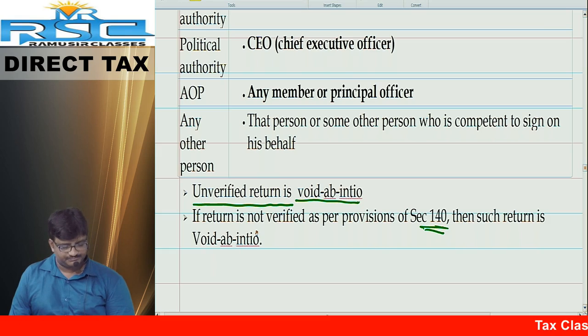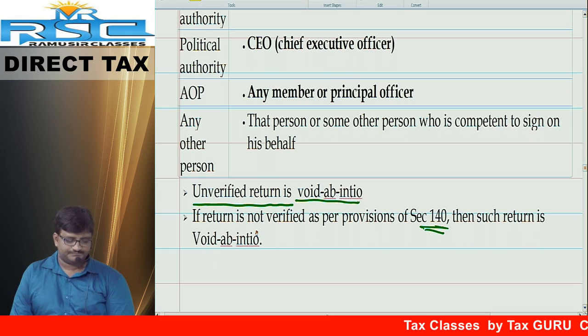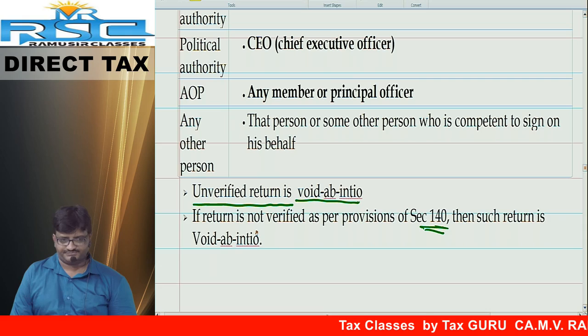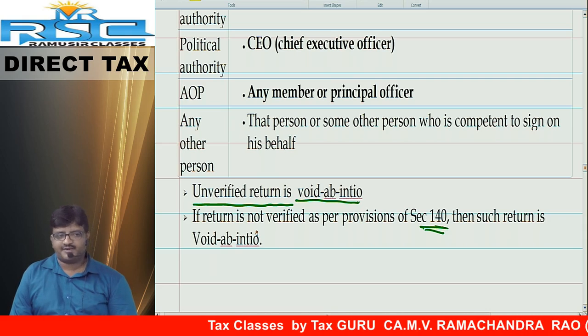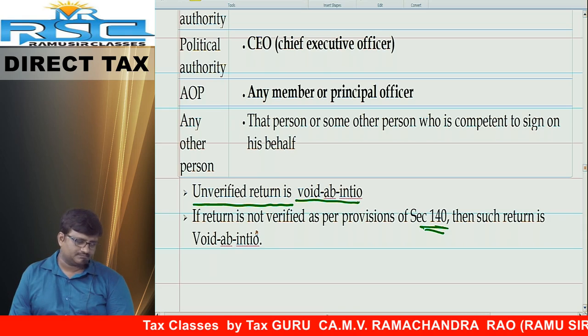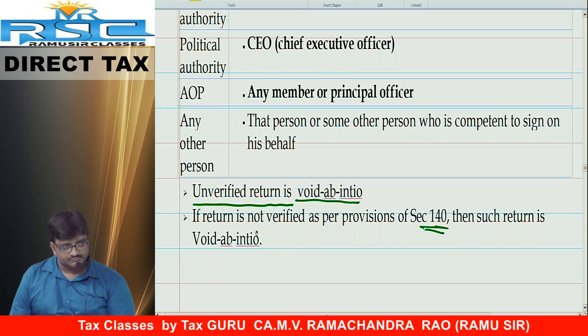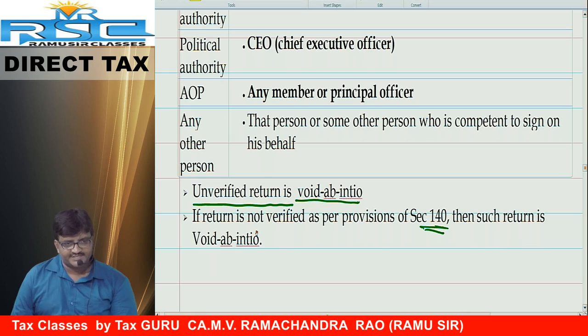Next, any other case like trust. Who can sign? Any member or principal officer. Chalo.